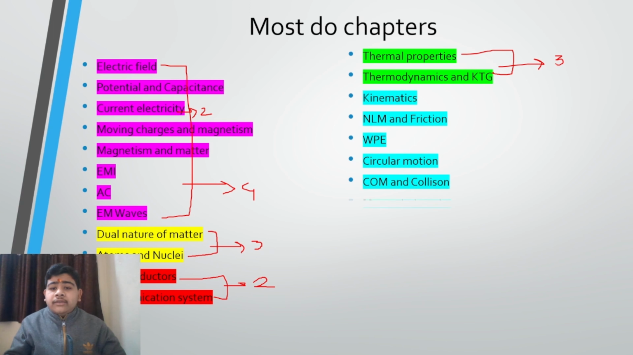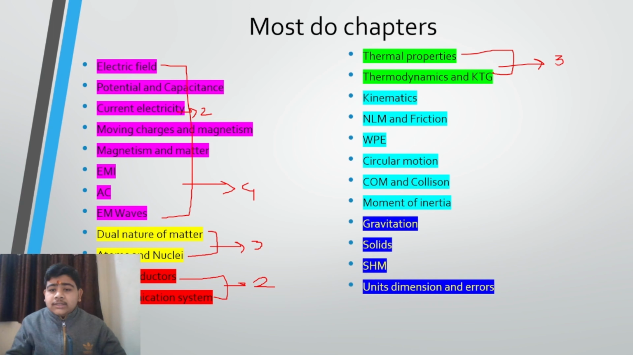And now we have mechanics and units, dimension and error. First let us talk about units, dimension and error. From this chapter you may get 1 question, and this chapter can be done in very less time. Then we have SHM, and from SHM also you may get 1 question. Then we have gravitation and solid, and from these 2 topics you may get 1 question, and if you are lucky, you may get 2 questions.